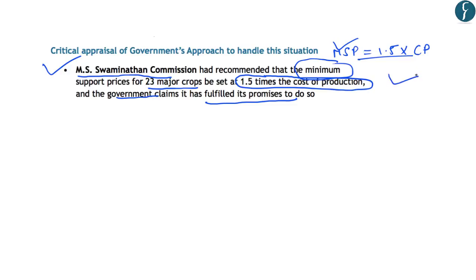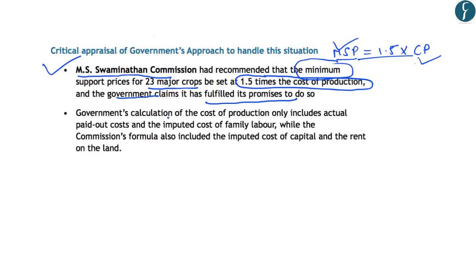However, the article highlights that the cost of production which was provided by the Swaminathan Commission was higher as compared to that of the cost of production which has been used by the government in calculating the MSP. So further, this article has highlighted that the cost of production which is used by the Swaminathan Commission was way higher as compared to that which is being used by the Government of India in its calculation of minimum support price. Now here you should note that the government's calculation of the cost of production which is used in the calculation of MSP includes only the actual paid out costs and the imputed cost of family labor.